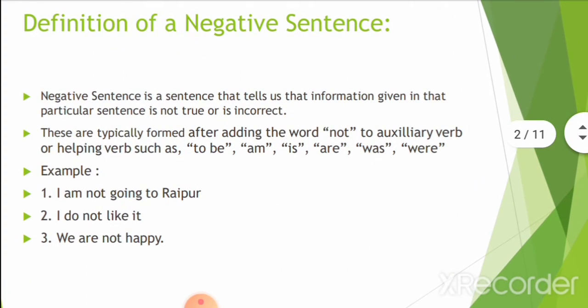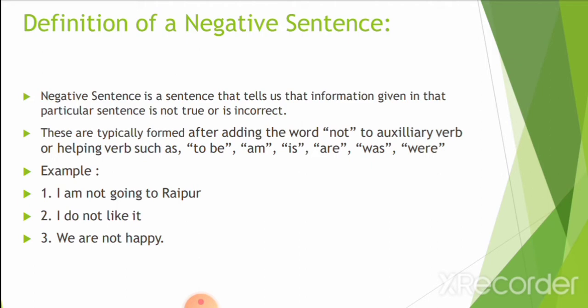The main gist of the definition is that a negative sentence gives information that is not true. It is false.